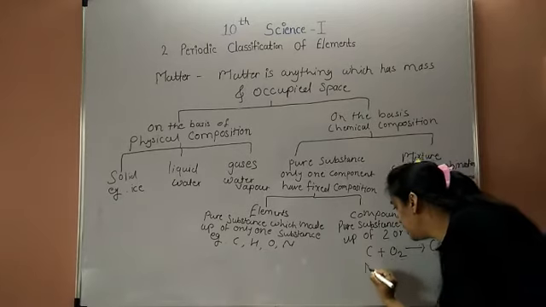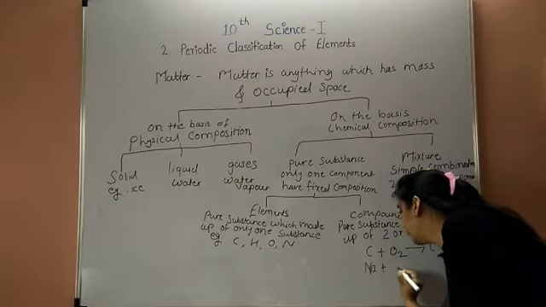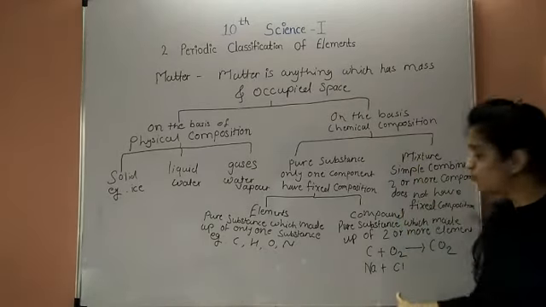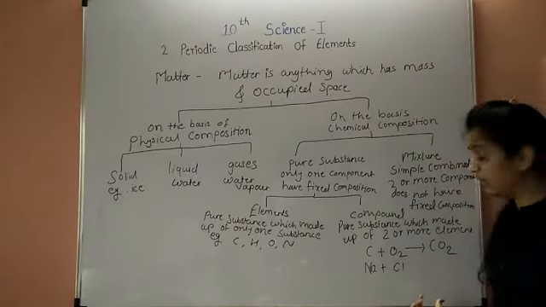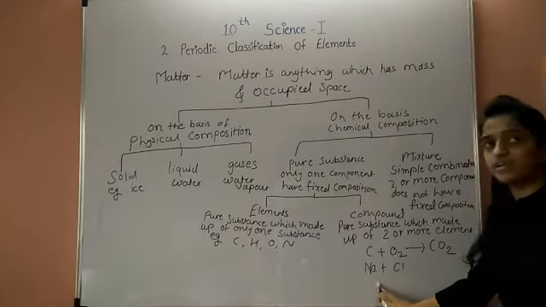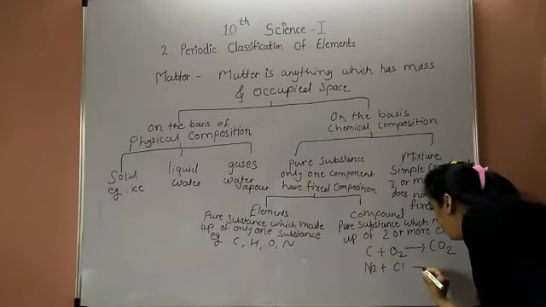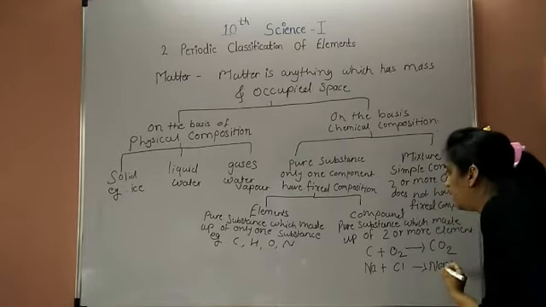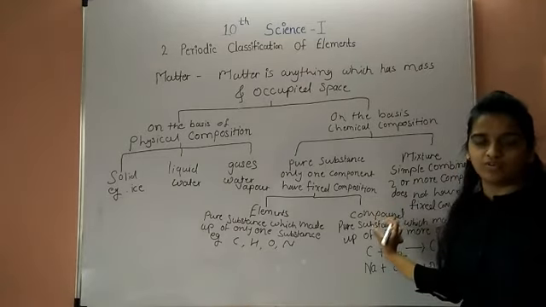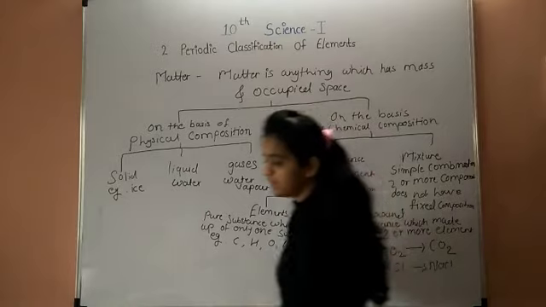Next example, Na means sodium and Cl means chlorine. The first element reacts with the second element, that is, sodium reacts with chlorine to form sodium chloride. So sodium chloride is called a compound.